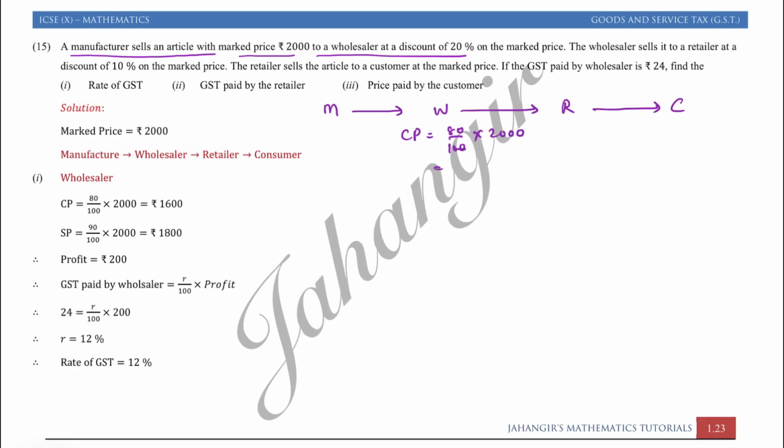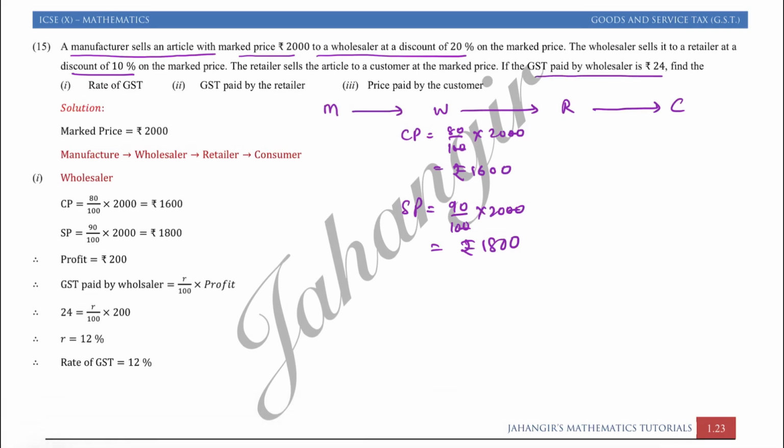So 8 2s are rupees 1600. And SP is: the wholesaler sells it to the retailer at 10% discount. So 100 minus 10 is 90% of 2000, that is rupees 1800. So we know wholesaler ka cost price is 1600 and selling price is 1800.